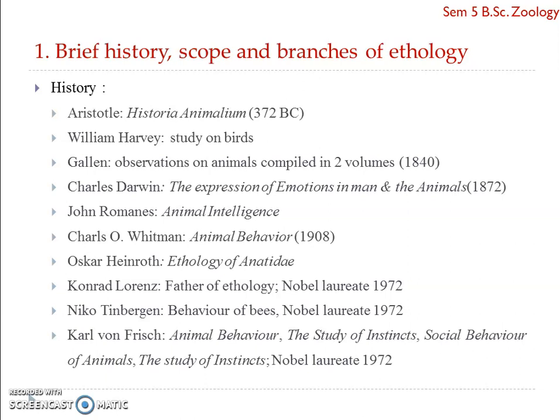And in 1882, the year Darwin died, John Romanes, a student and friend of Darwin, wrote a book on animal intelligence, which is also considered a classic book on animal behavior. Then we had Charles Whitman, 1908, a zoologist at the University of Chicago, USA, who studied the behavior of pigeons and doves. He wrote some of his observations in his book entitled Animal Behavior. After his death, his student O. Riddle published his remaining works.